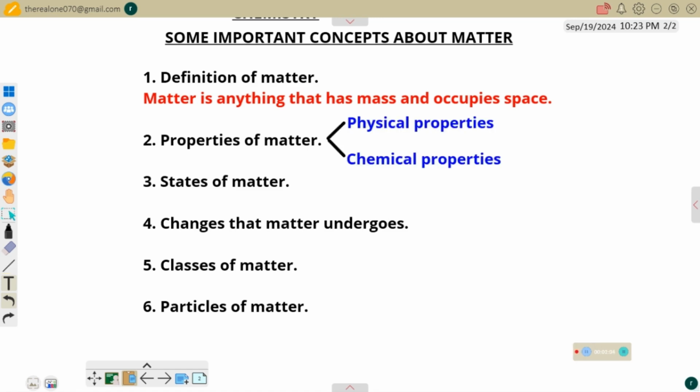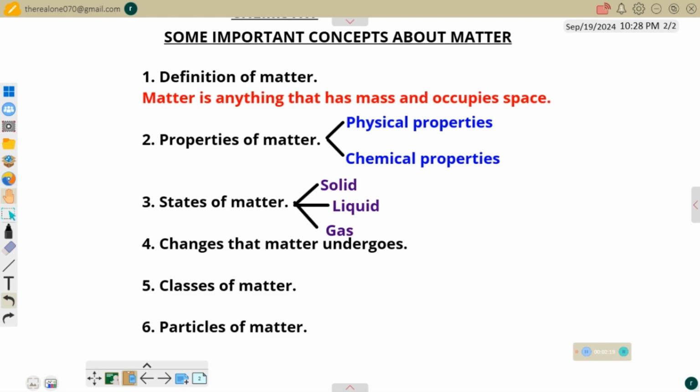Now, properties of matter. What do we mean by properties? They are the characteristics or features of matter. They are of two types: we have the physical properties and the chemical properties, as displayed on the screen. For states of matter, we have solid, liquid, and gas. Those are the states of matter. Anytime you are asked to list the states of matter: solid, liquid, and gas.